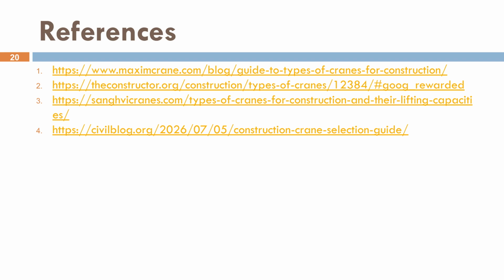As future civil engineers, understanding these technologies will help you select the most suitable material handling method for different construction projects. Thank you for your attention.